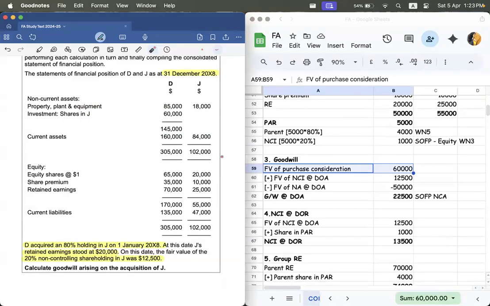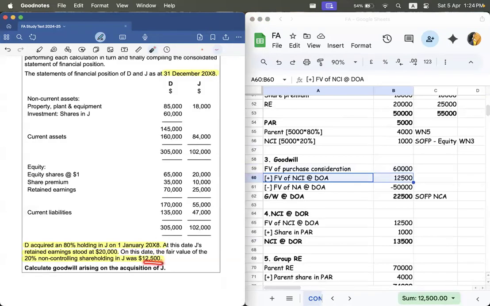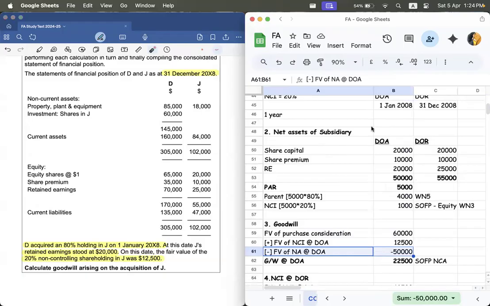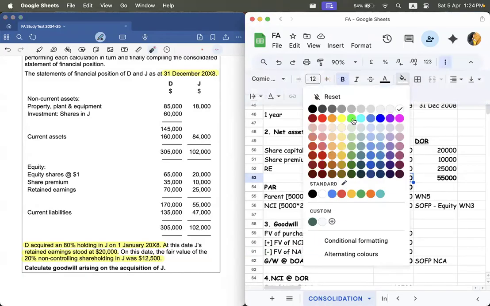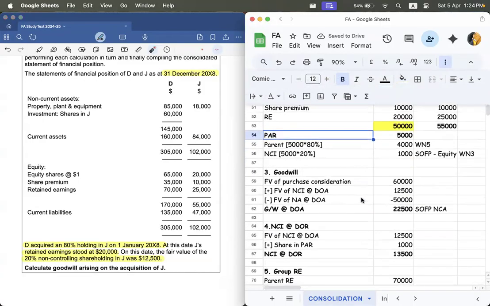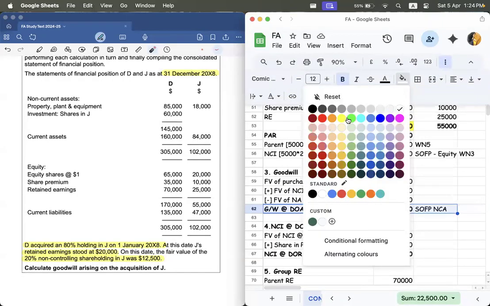Now you need to add the fair value of NCI at DOA, and that is clearly given here. Now you need to deduct fair value of net asset at DOA, that is in the working note here, that is 50,000. So 50,000 is taken here. And when you add all of these together, you get the goodwill at DOA. Understood?